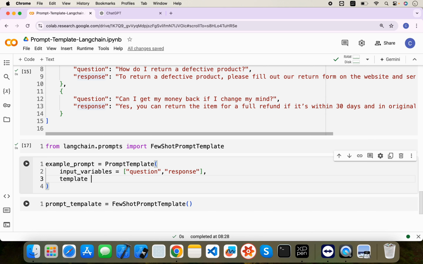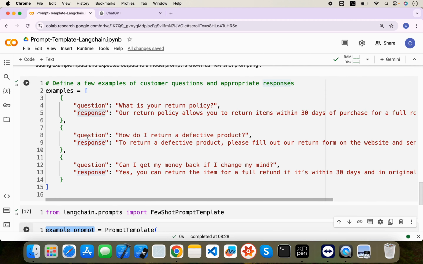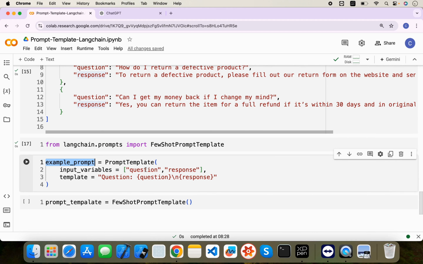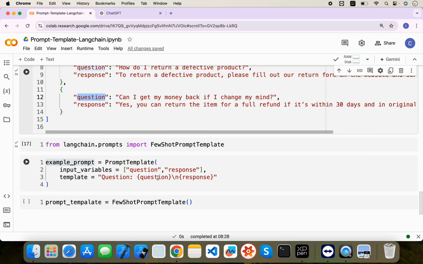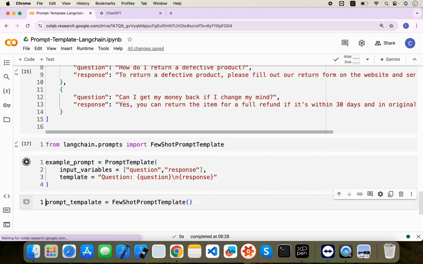So let's say template will be question, and we are providing the response in the next line. Okay, so let's say response. So this is our simplest example prompt. You can modify it according to your need, right? So from each example we were providing this question here, and this response will be pasted here, right? So this will be our example prompt.